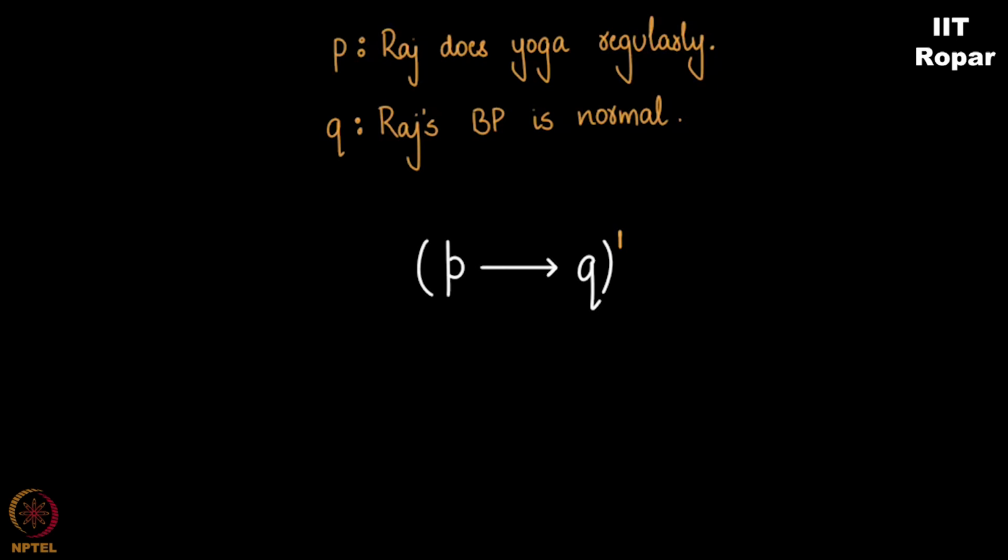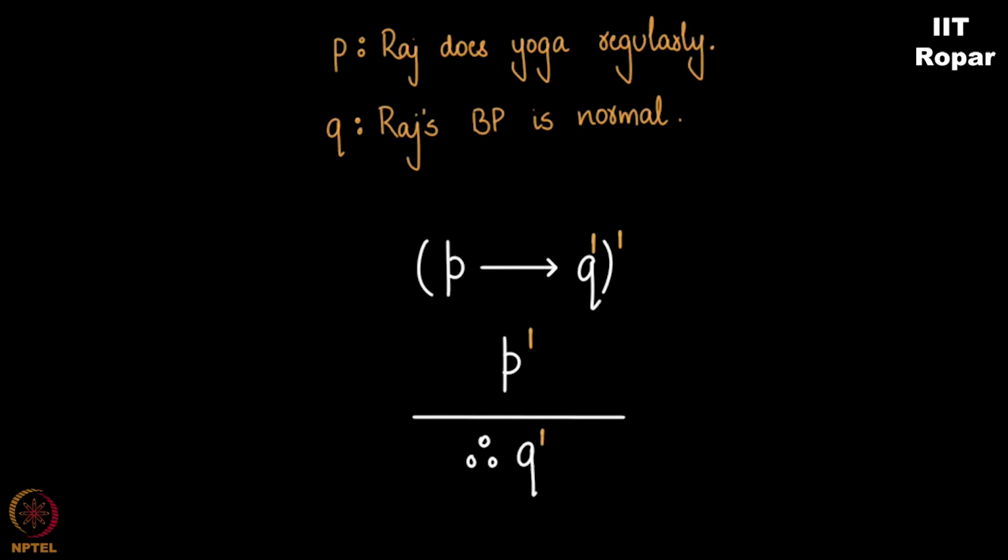Now, look at this. But does Raj do yoga regularly? If P is not true, if P is false, you cannot say anything about Q. But if P is true, you know for sure Q is true. Because P implies Q is true. Now look at this. Given that P is true, and if P implies Q is true, you can conclude that therefore Q is true.